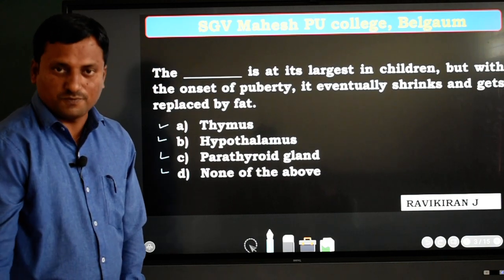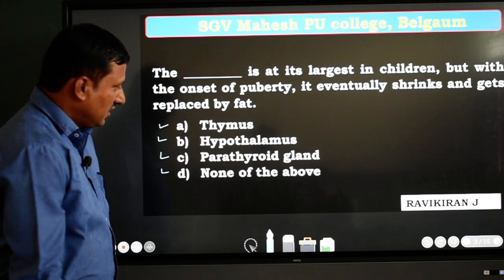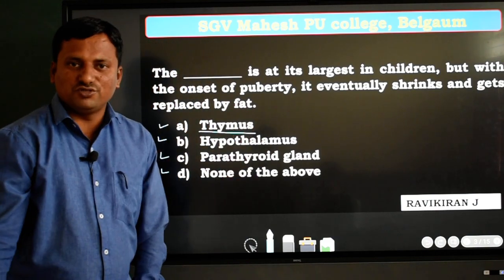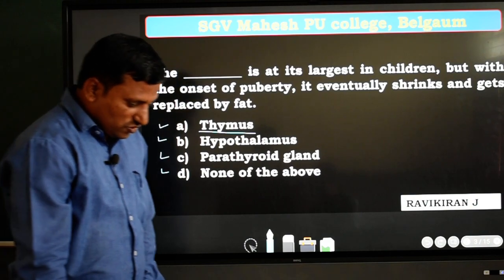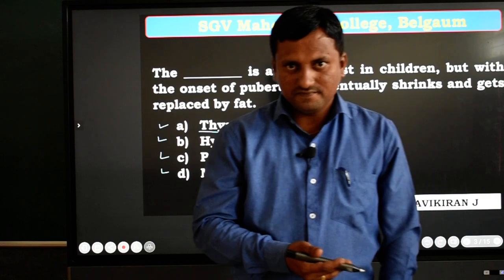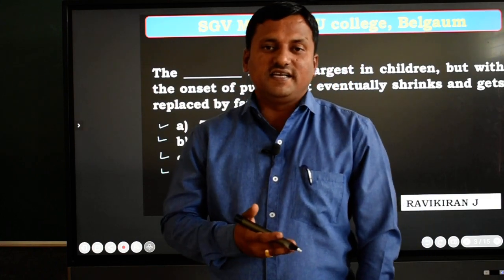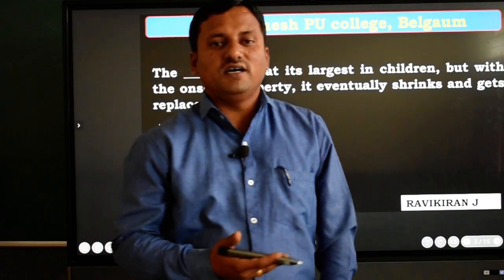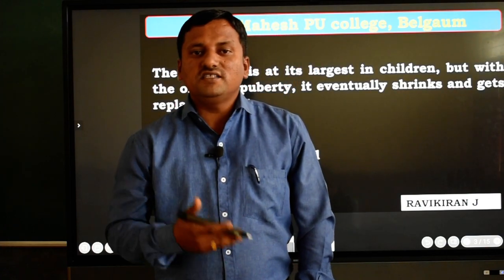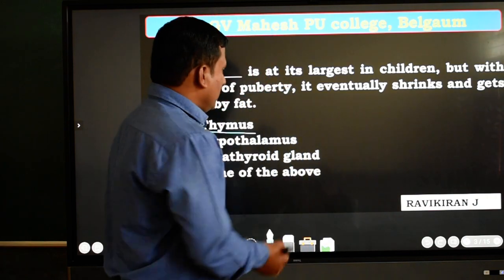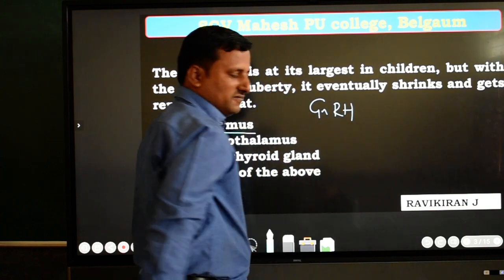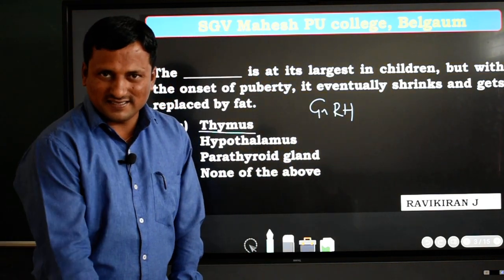The hypothalamus is the master gland, and the thymus secretes the hormone thymosin. At the starting stage of puberty, our body secretes hormones such as GnRH.